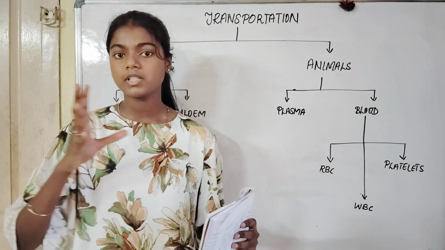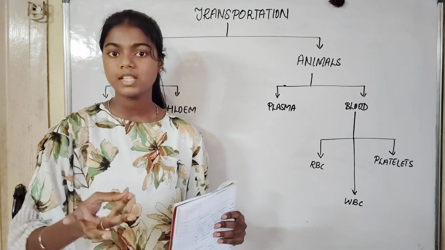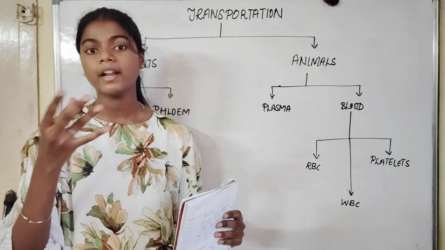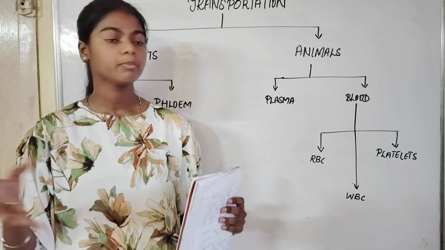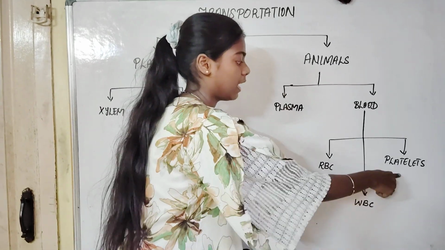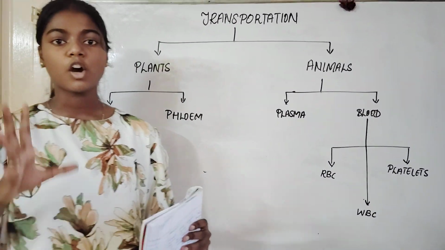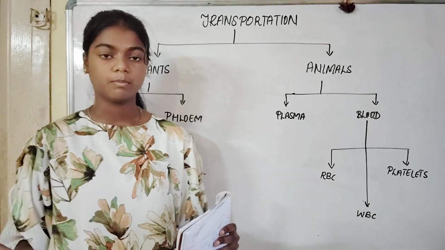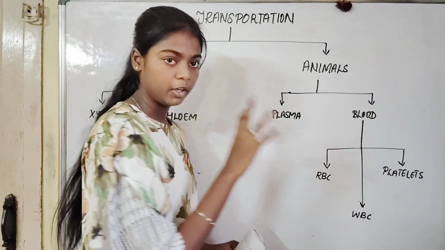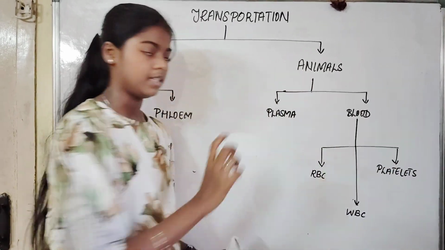Plasma is 90% water, wherever it's a dissolved substance with proteins, hormones, enzymes and undigested foods. And it is mixed with RBC, WBC and platelets. Now we are going to see blood. Blood is a big component of the blood vascular system. Blood is divided into three, that is RBC, WBC and platelets.